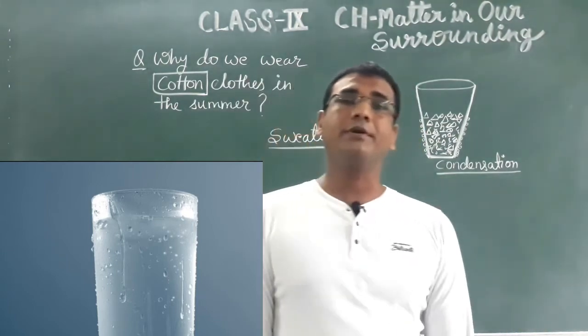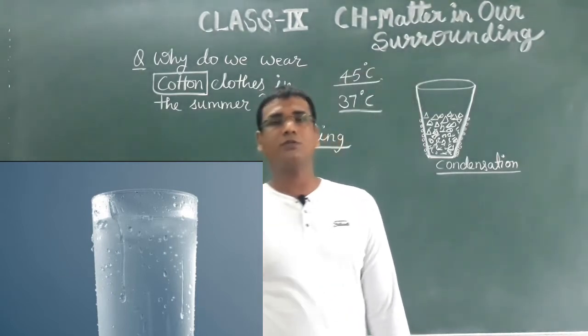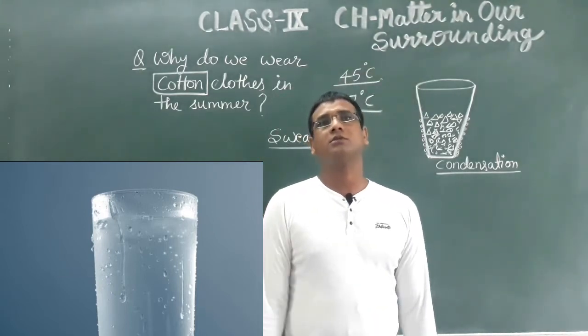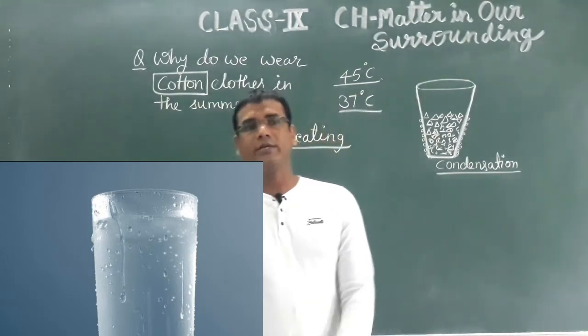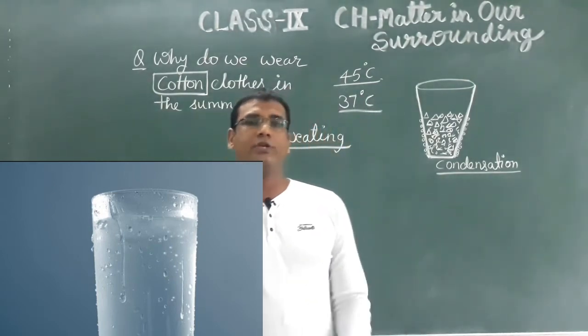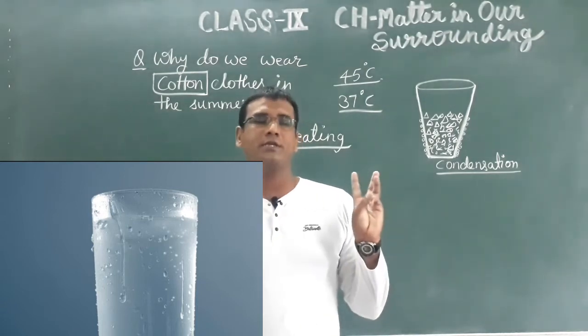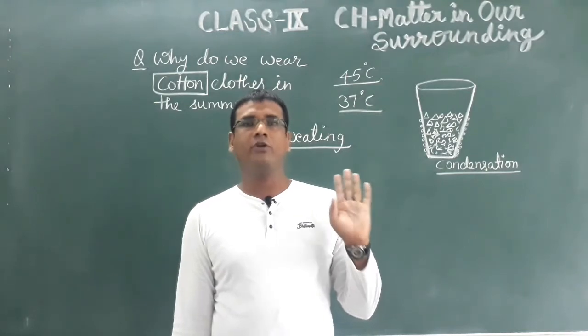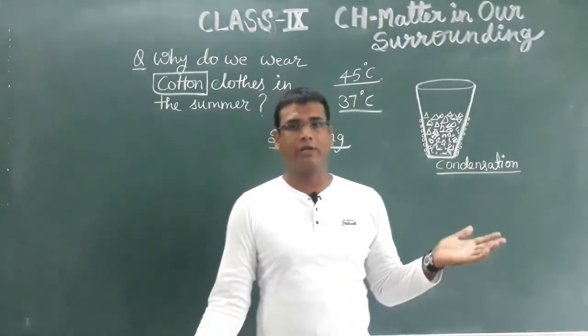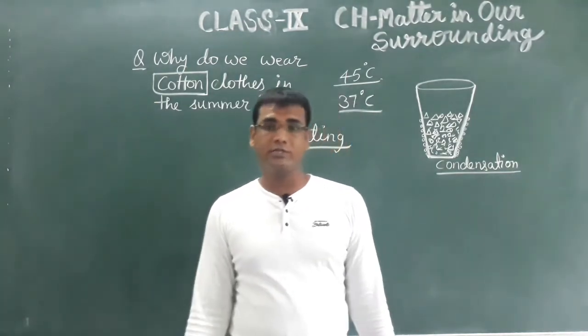After this, in your textbook, one box is there. In that box, two more physical states of matter are discussed. The three states which are very common to us are solid, liquid, gas. We know about these three states very well because we have discussed them in this chapter.